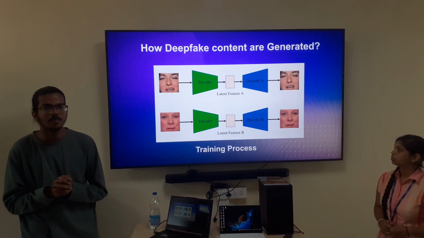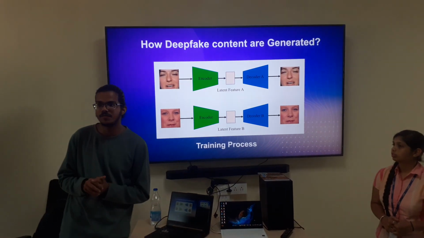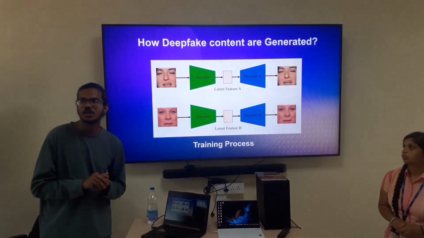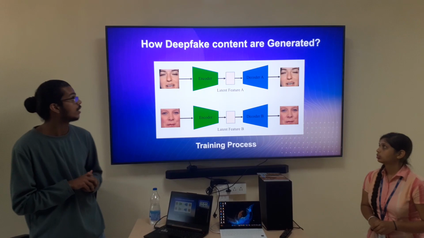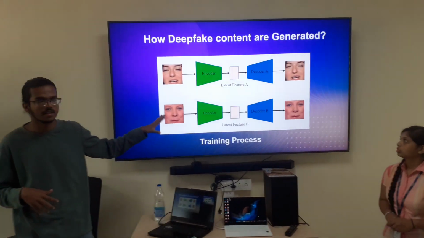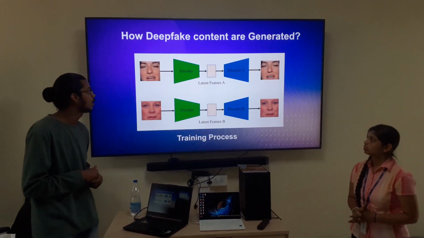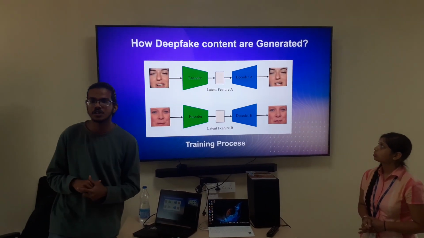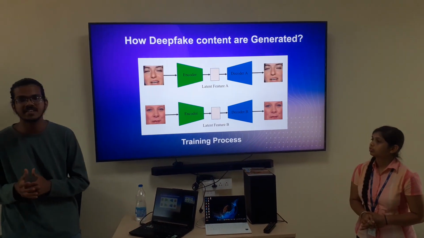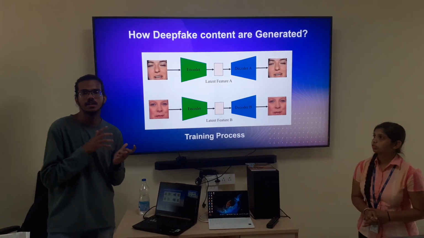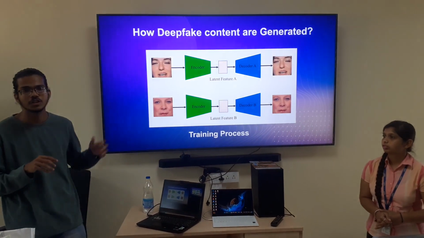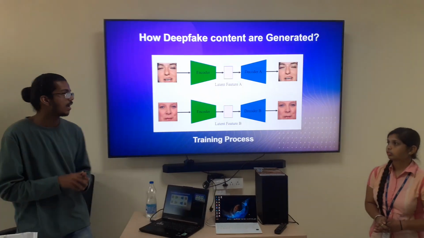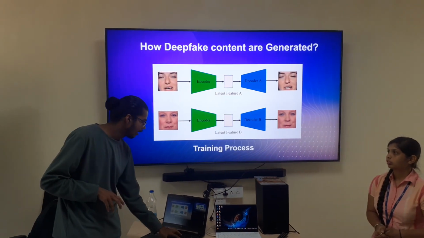Now, before understanding how we detect deepfakes, we need to understand how they are generated. The most common approach is using an autoencoder. Here we have used a variational autoencoder. First, in the training phase, the image is encoded into a latent feature. Latent feature means the image is represented in a low-level numerical format which includes all the facial features, and then it is reconstructed, that is, decoded back to the original face. That's how the model is trained.